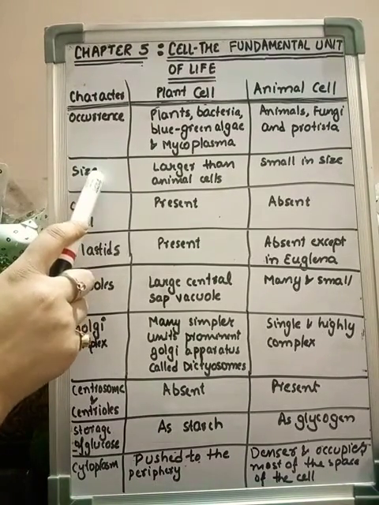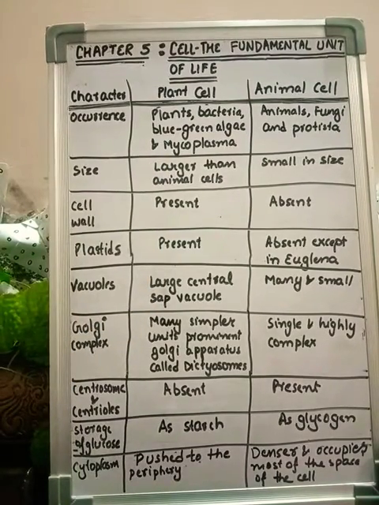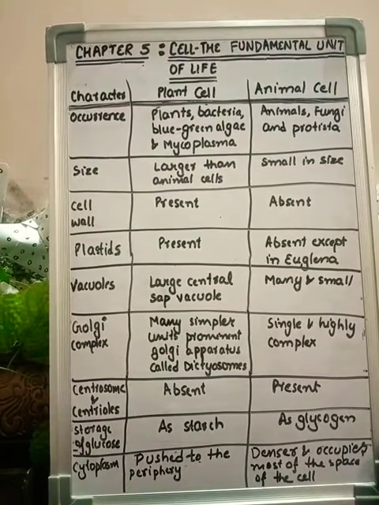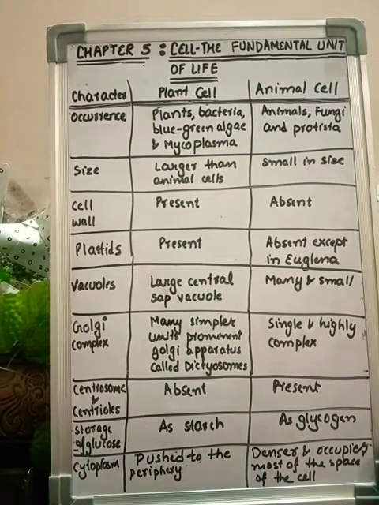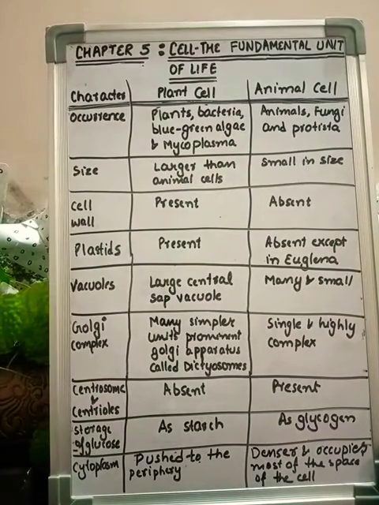The second difference is with respect to size. This question is also asked many times: if you have to differentiate between plant cell and animal cell, which cell is bigger, the animal cell or the plant cell? It is the plant cell that is usually bigger than the animal cell.